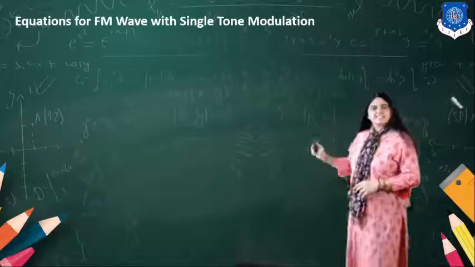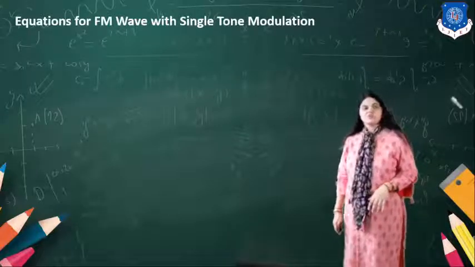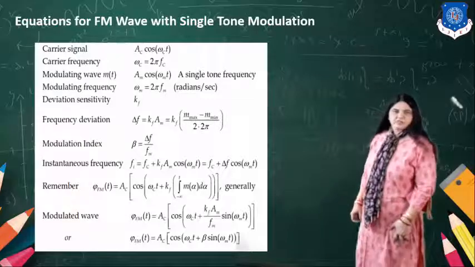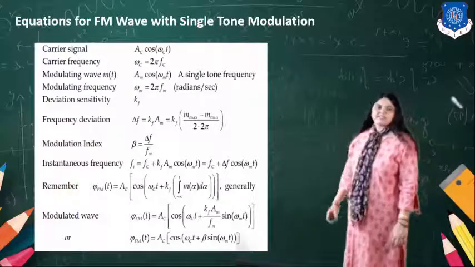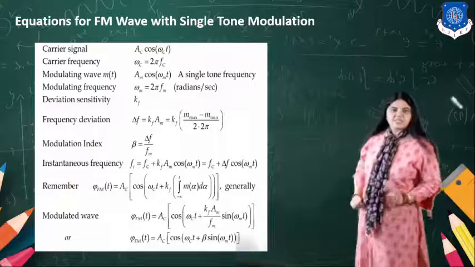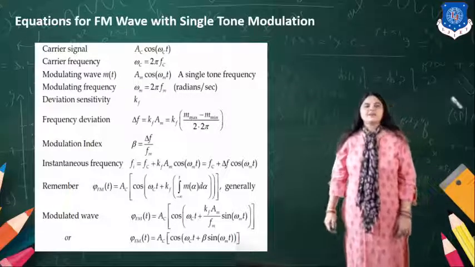Now these are a few equations you can remember for solving examples in single tone modulation. Carrier signal is Ac cos omega ct. Carrier frequency omega c is equal to 2 pi fc.